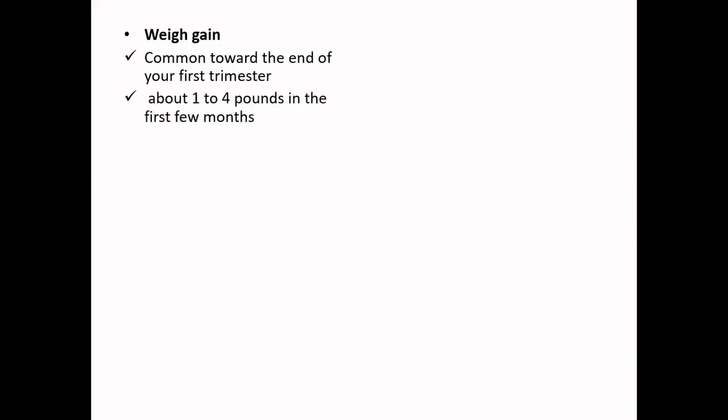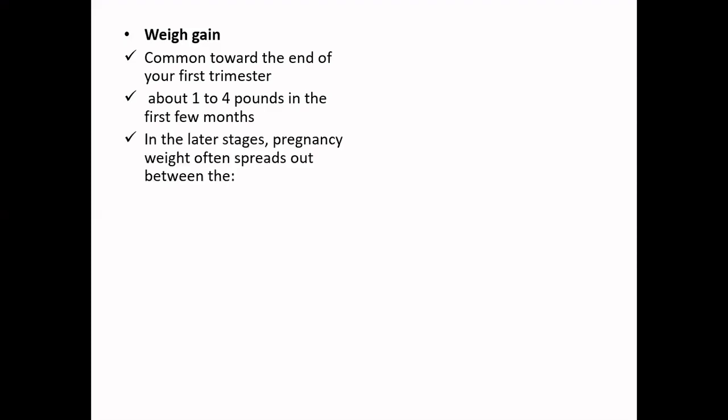One more thing that is also significantly observed is that the woman starts gaining weight. Further, it is more prominent from the end of your first trimester, and about 1 to 4 pounds of weight gain is possible at the end of these 2 months, that is week 1 till week 8. In the later stages, the pregnancy weight will often spread out between the following body parts.